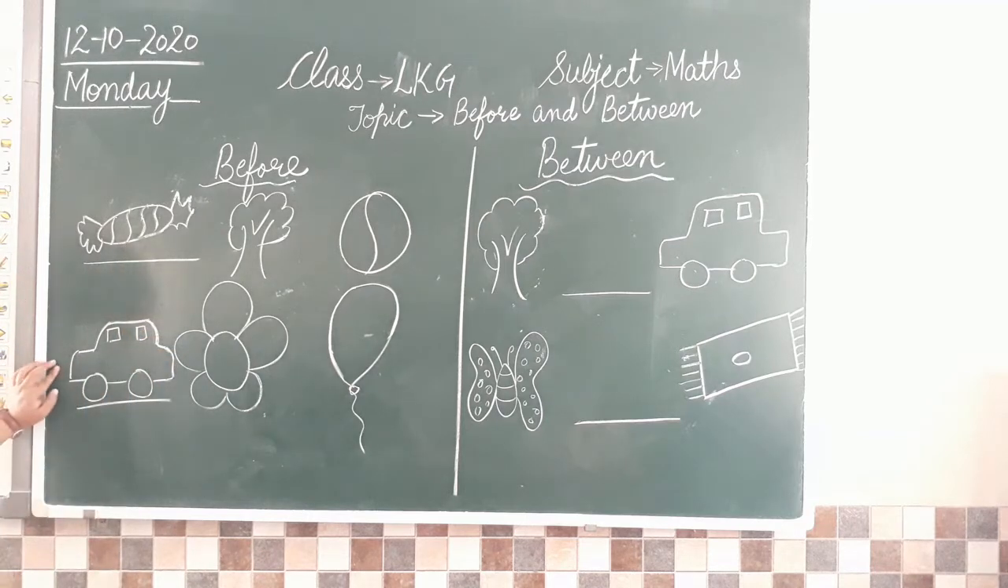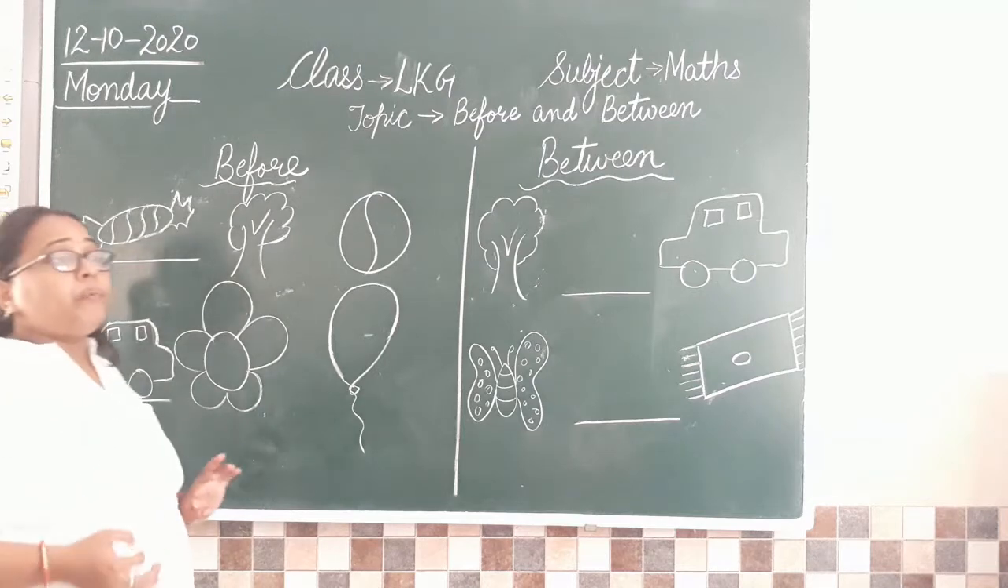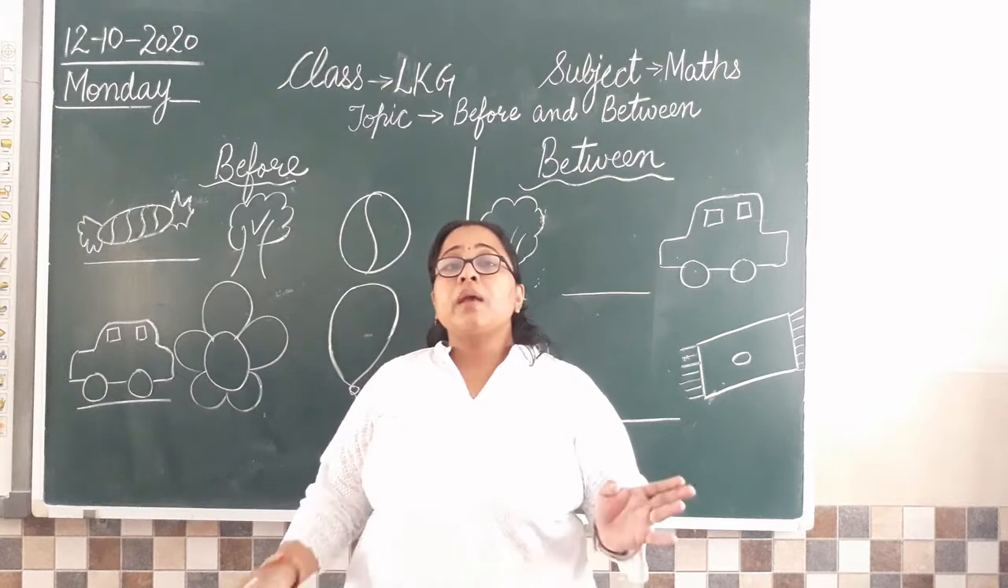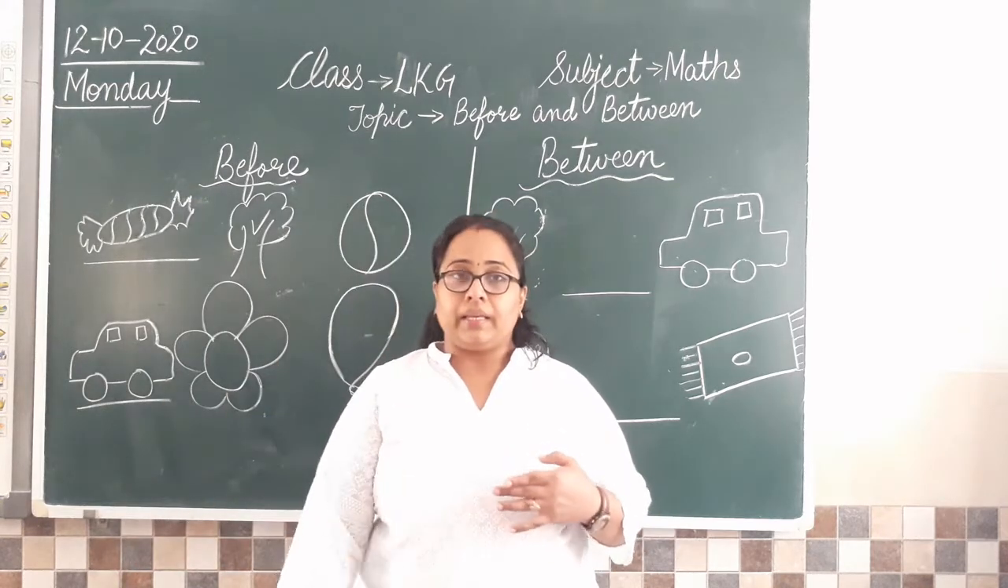So this is our car, and where I have drawn it? Before the flower. Understood everyone? What is before? Before means पहले वाला. Before means पहले वाला, जो पहले आता है.